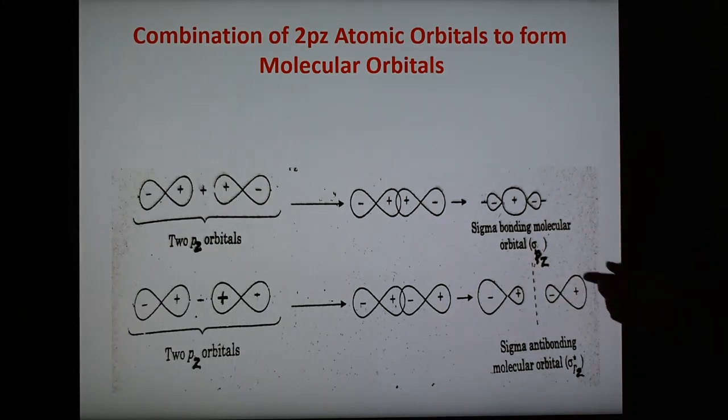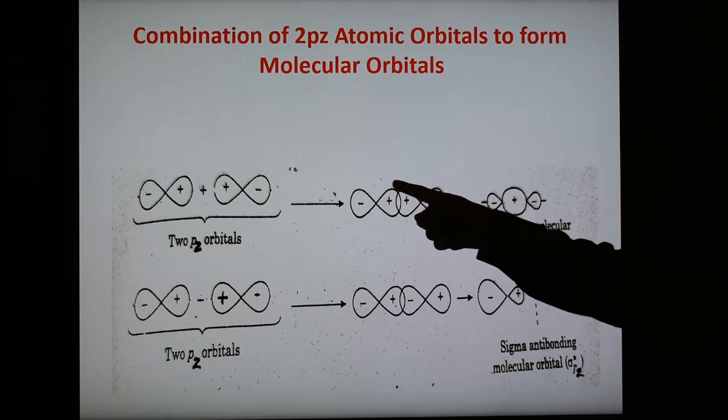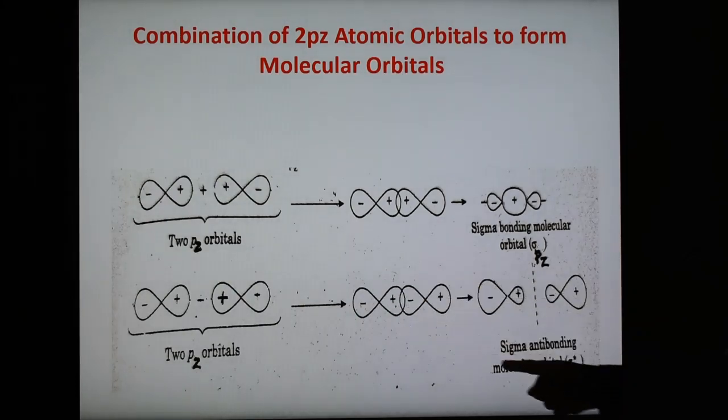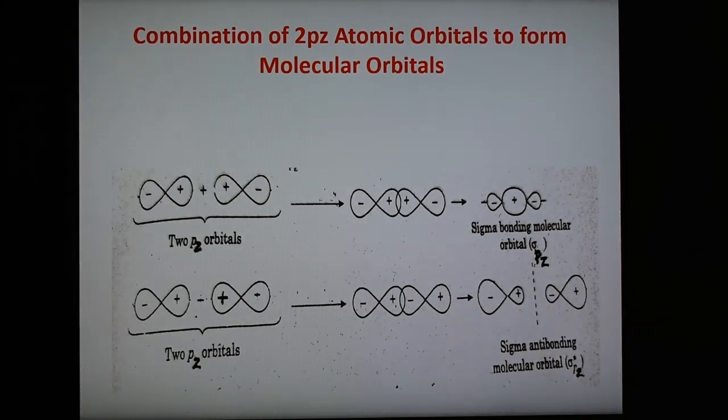When we take 2p, then it is sigma 2pz. So sigma for direct overlapping bonding formation. So addition gives the bonding molecular orbital, which is represented by sigma 2pz, and subtraction gives antibonding molecular orbital represented as sigma star 2pz. So combination of 2pz atomic orbitals forms the molecular orbitals sigma 2pz and sigma star 2pz. Generally pz orbital is taken into consideration that it forms a sigma bond and the other two p orbitals form pi bonds.